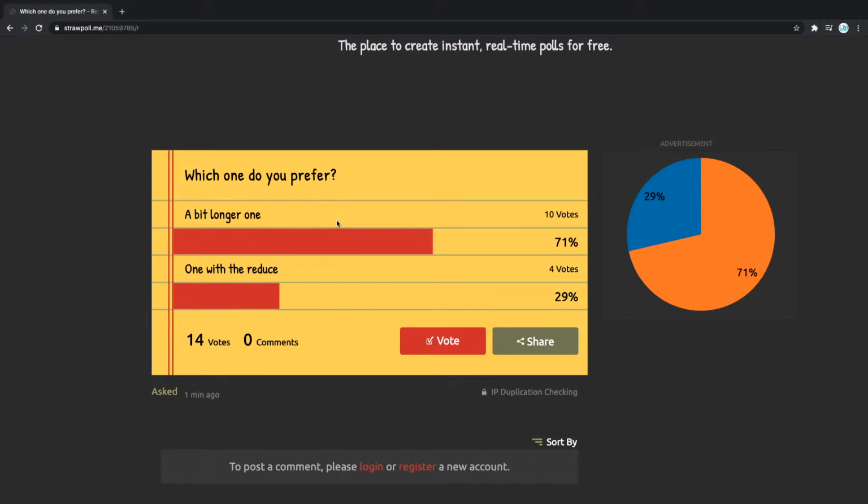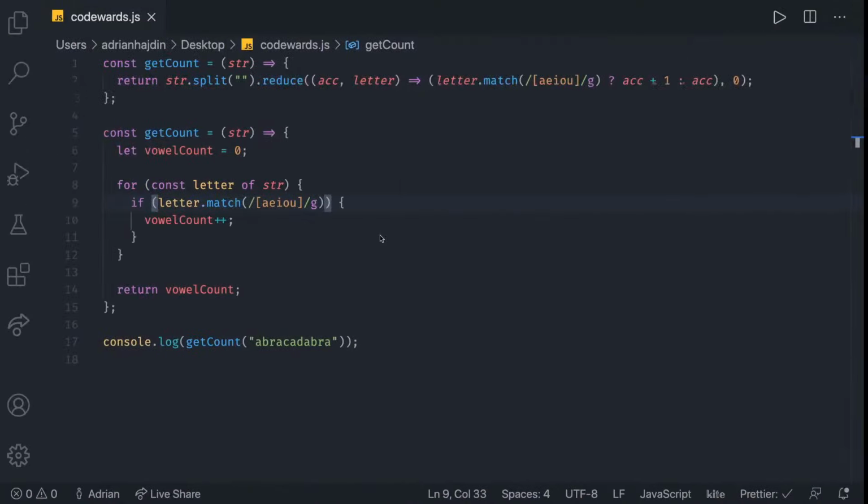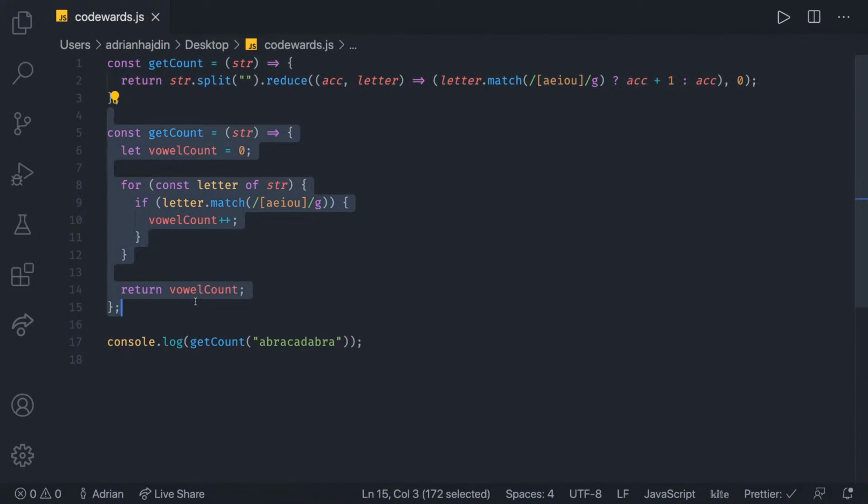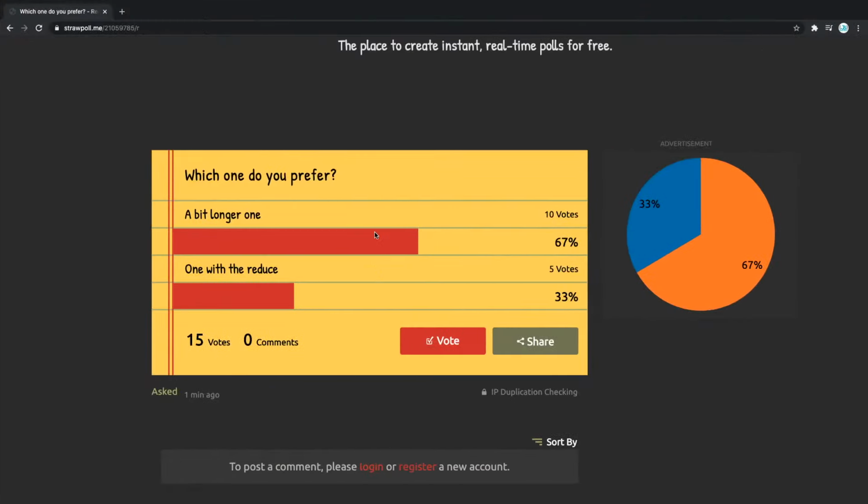Should the code be more concise, like this one here is, or should it be more readable for everyone reading it? That's a great question, right? In this case, it looks kind of mixed, but still the longer, more readable one definitely wins the round.